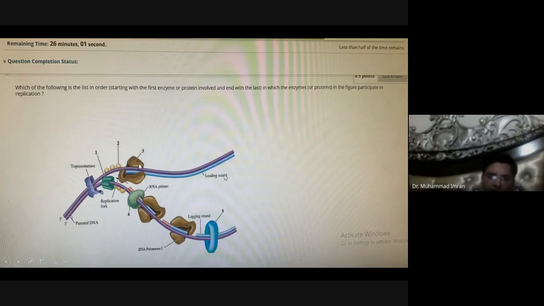1 and 2 are correct. Third is the DNA polymerase. This will be correct because it is adding nucleotide bases. And four, primase enzyme which produces primer on the lagging chain. This is correct. And five is the DNA ligase. This is always correct. So 1, 2, 3, 4, 5 are correct.